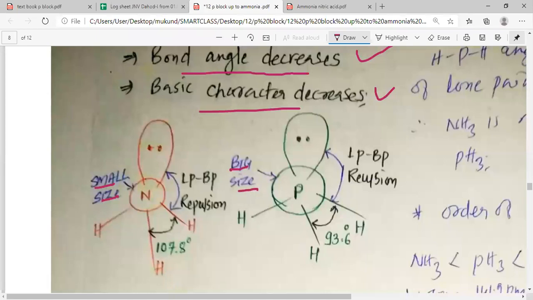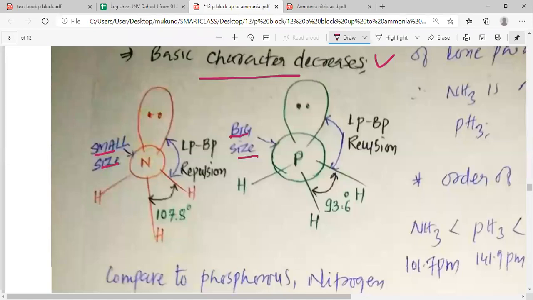In nitrogen, or in NH3, as well as in PH3, there are 3 N-H bonds. In PH3 also there are 3 P-H bonds. Apart from that, both nitrogen and phosphorus have a lone pair available on them. So you can see that 2 electrons are available.